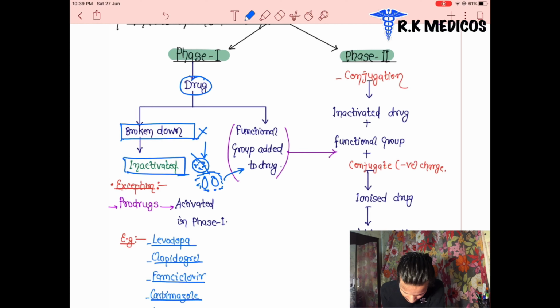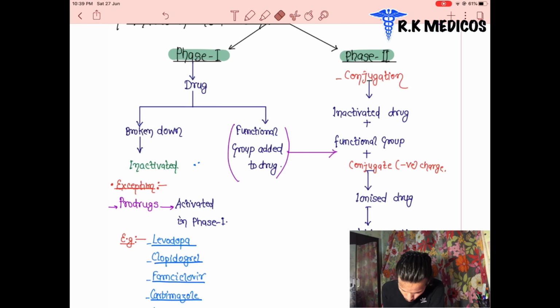After that they get inactivated. Suppose this is the drug; it gets broken down into two parts and gets inactivated. Then there is the attachment of a functional group on these drugs. This is the drug, and there is the attachment of some part, suppose this is the functional group.